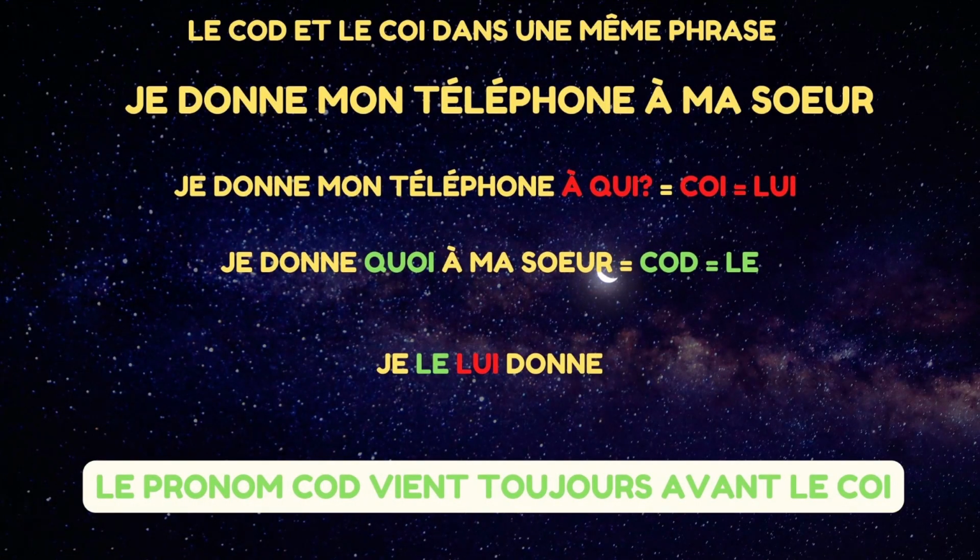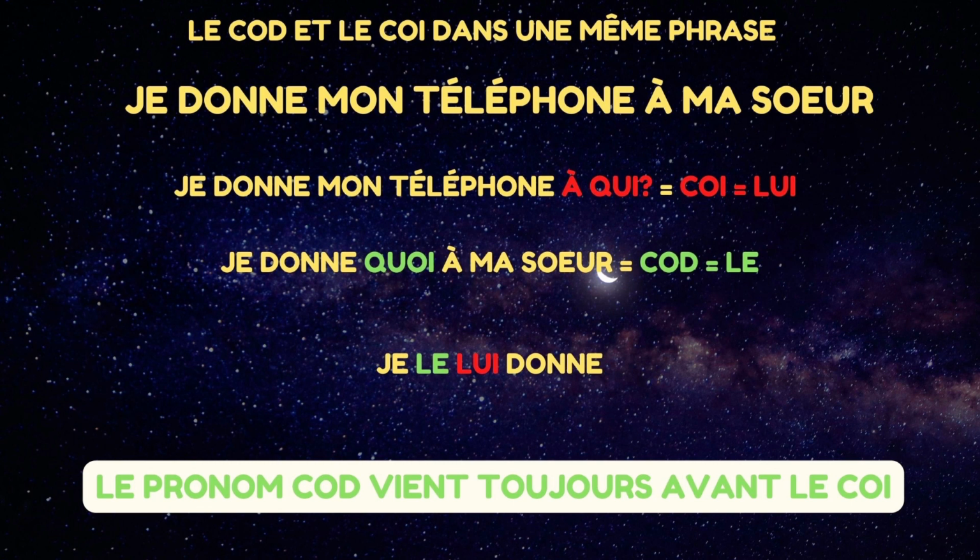Okay, guys, we also have cases where we have two complements in the same phrase. It is possible to have le complément d'objet direct and le complément d'objet indirect in the same phrase. For example, je donne mon téléphone à ma sœur. Okay, je donne mon téléphone à qui? Since I asked the question à qui, it's for the COI, and then I will substitute with lui. Je donne quoi à ma sœur? As we all know, to find the COD, we ask the question quoi. And then we have the pronouns that we substitute: je le lui donne.